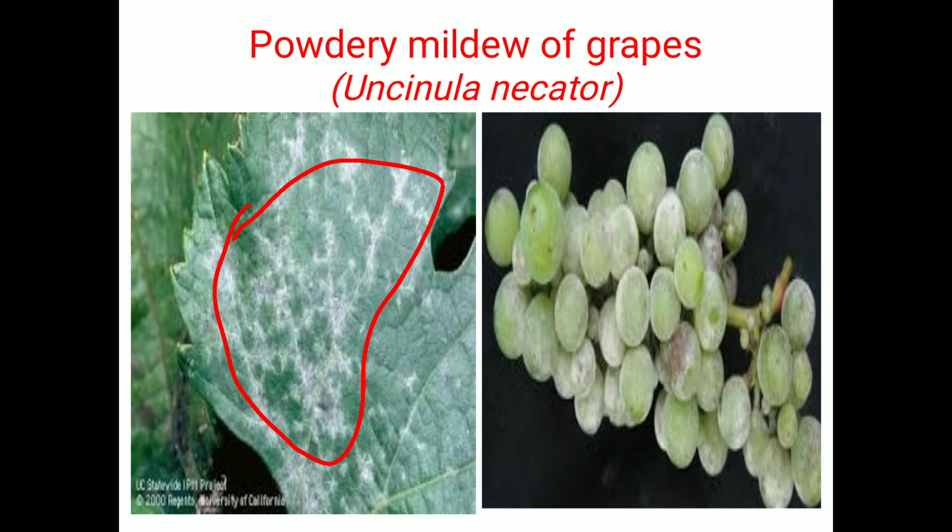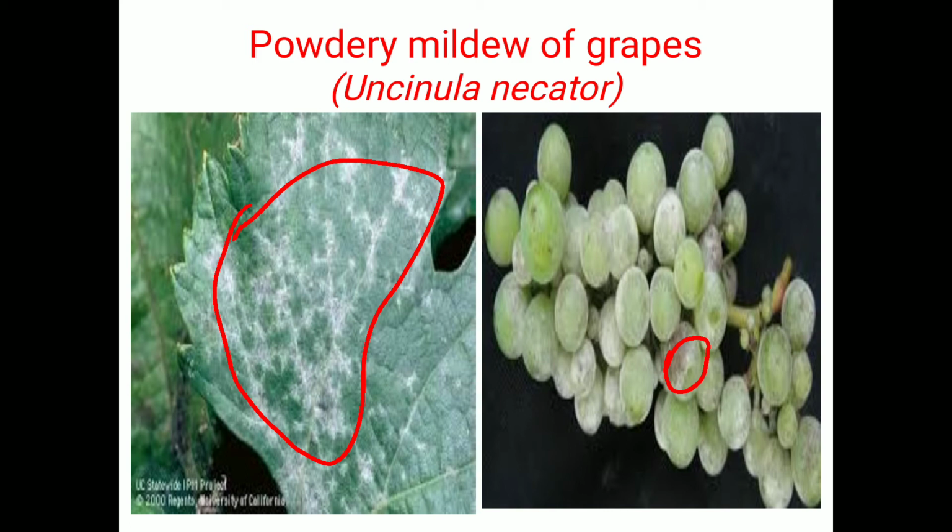If the whitish mycelium directly affects the berries, the size of the berries is also reduced, and the entire berries, the stem, the veins, each and every part of the grapes is completely covered by the whitish mycelial growth. Due to that, the juice quality and yield of the grapes are completely reduced.